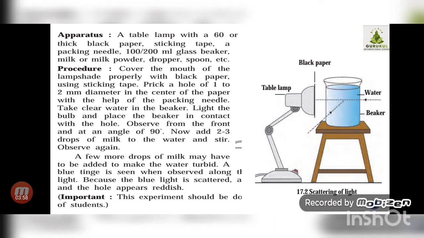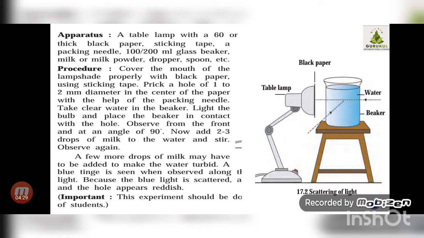Light the bulb and place the beaker in contact with it, very close to the hole. Observe from the front and at an angle of 90 degrees. First of all, you have to observe, you can see the dotted arrows they have shown, at a 90 degree angle, where the water and beaker are labeled. From that side you have to observe.